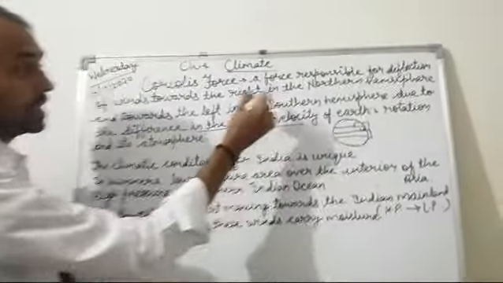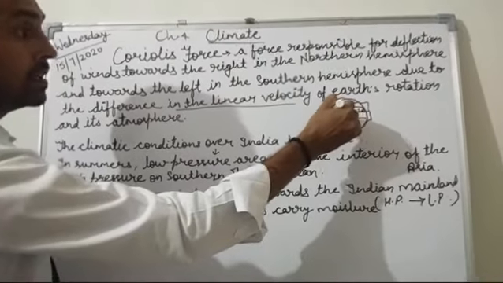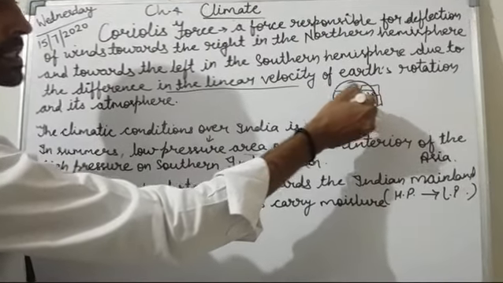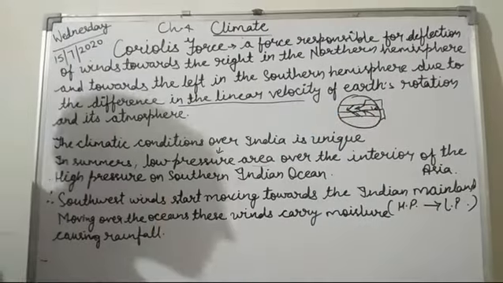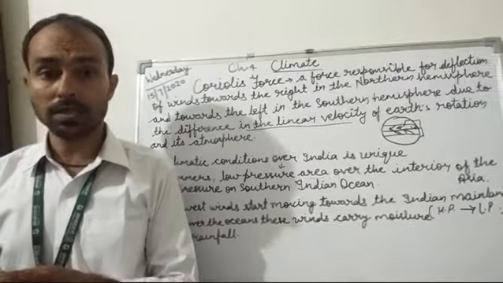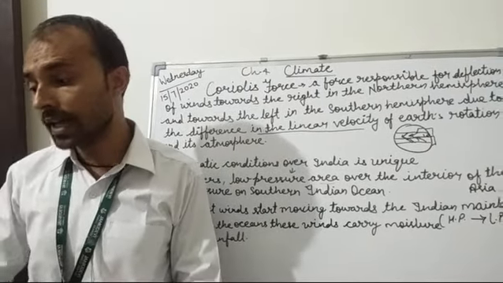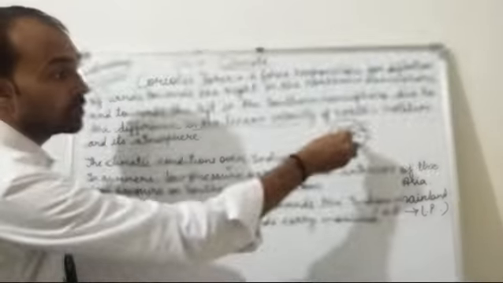So the deflection is towards the right in the northern hemisphere and towards the left in the southern hemisphere. Suppose I am standing here and moving straight: in the northern hemisphere the deflection is to the right, and once we talk about the southern side, it is towards the left.